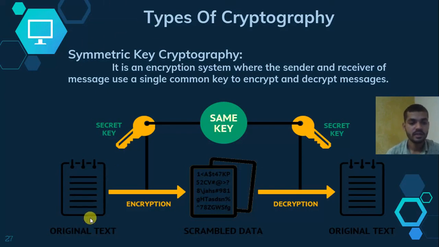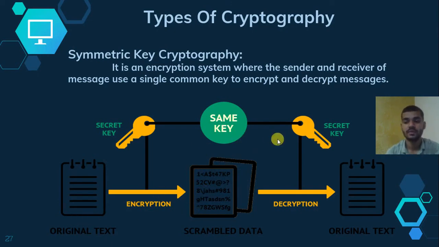So how does it happen? See here in the figure, here is the original data. It is encrypted by the secret key and turned into scrambled data, meaning the ciphertext, which is unreadable by any middleware. The receiver receives that message and decrypts it using the secret key, and gets the original text. Both users use the same secret key for encryption and decryption, and they communicate with each other.